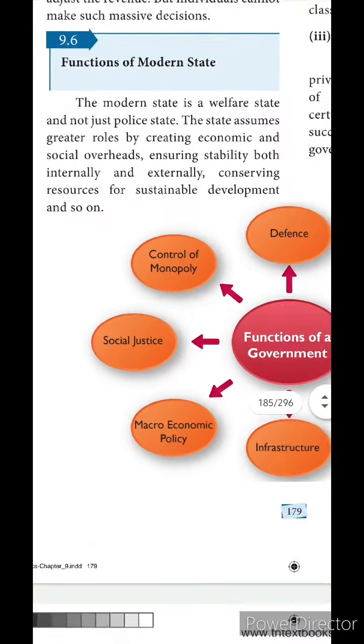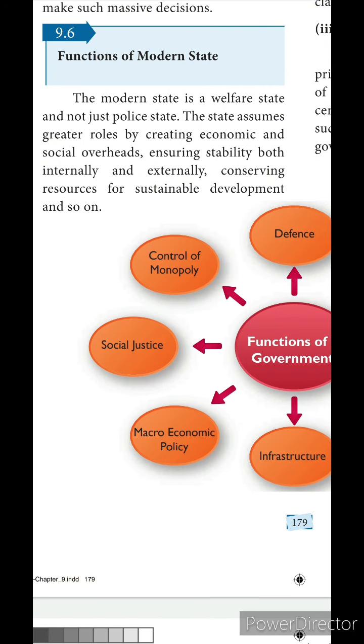Kids, in today's session, you are going to learn about functions of the modern state. The modern state is a welfare state and not just a police state. That means the state which is doing welfare of the people is called a modern state. The state assumes greater roles by creating economic and social overheads, ensuring stability both internally as well as externally, conserving resources for sustainable development, and so on.